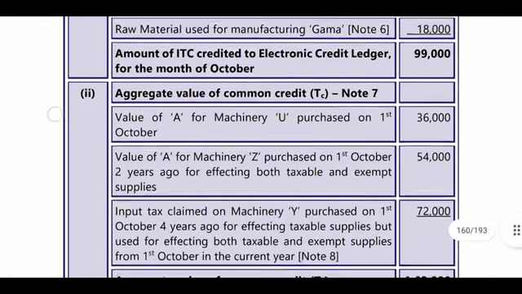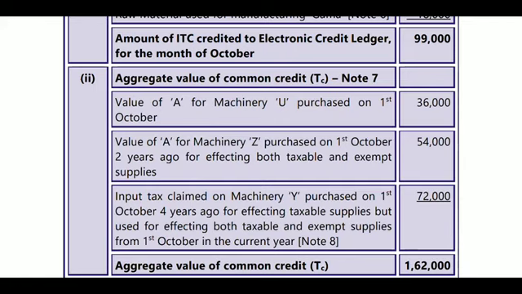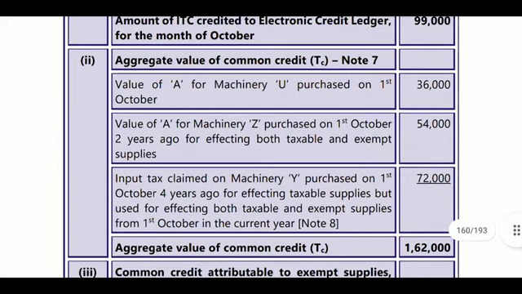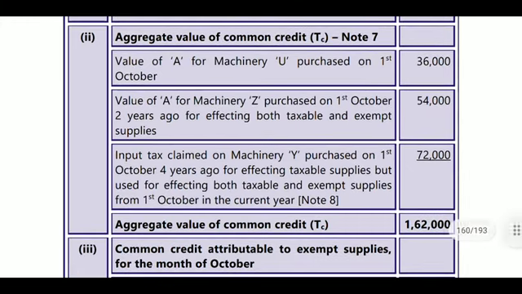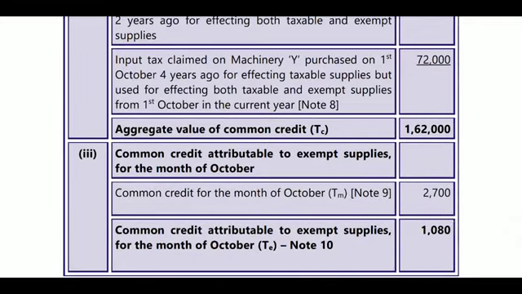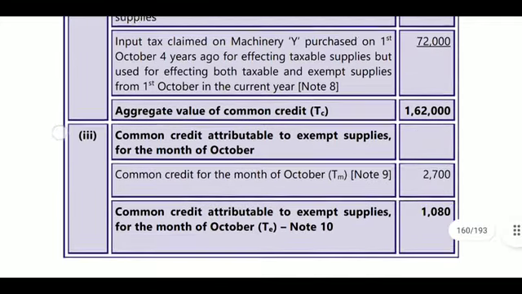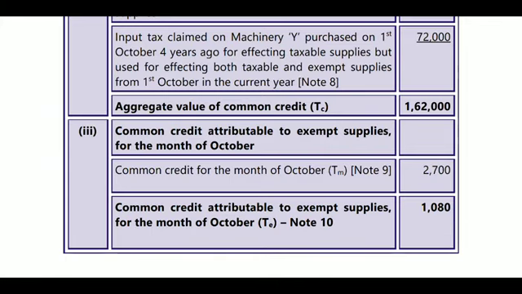Next, aggregate value of common credit. What is the common credit available? Those 3 items, W, Y and Z, that is 36,000, 54,000, 72,000. This is the aggregate value of common credit. And on this aggregate value for the month of October, 1,62,000 divided by 60 will become 2,700. This is the common credit available for the month of October.